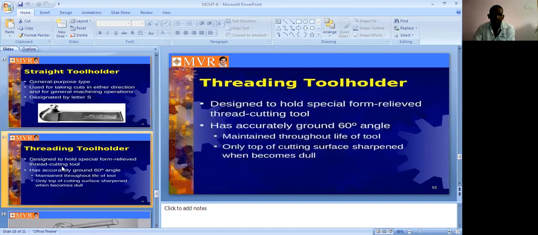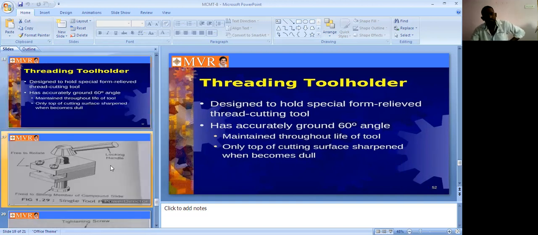Next one is the thread tool holding device. It is designed to hold a special form thread cutting tool. It is accurately ground for 60 degree angles, and this is maintained throughout the life of the tool. Only the top of the cutting surface is sharpened when it becomes dull. So it is one of the tool holding devices.